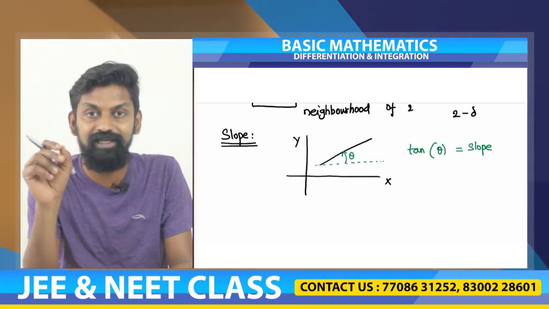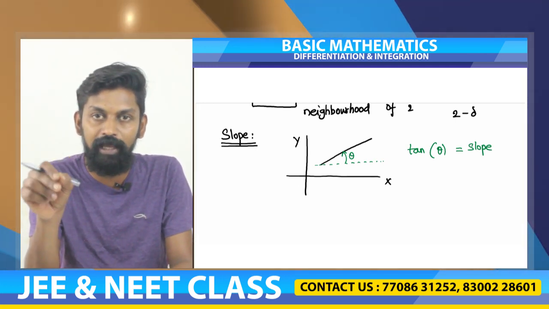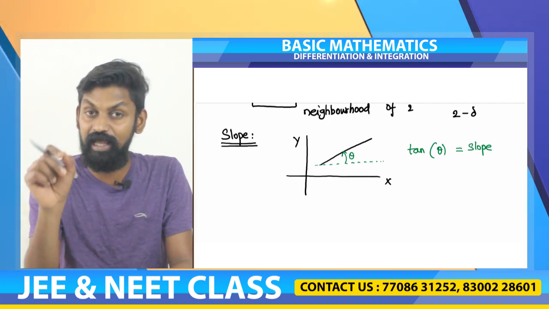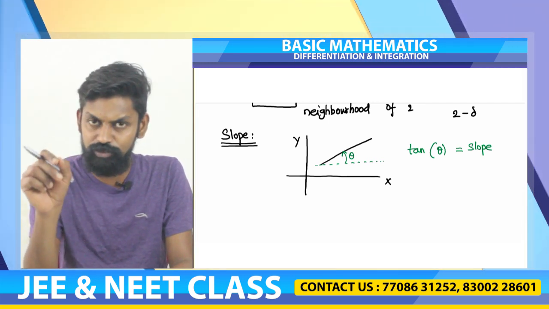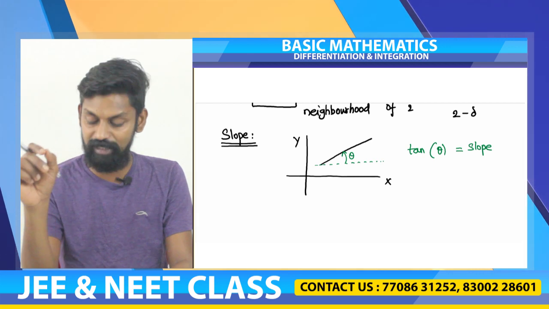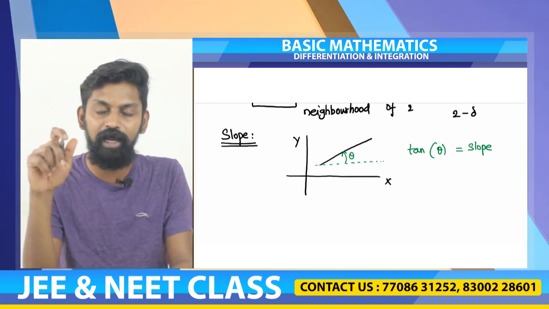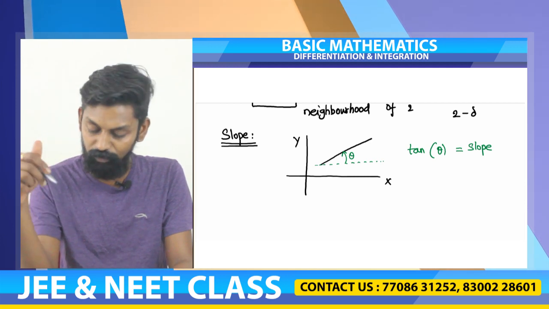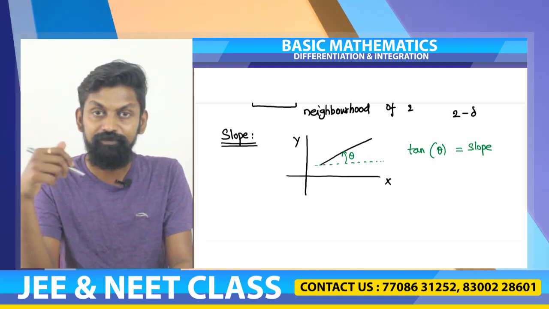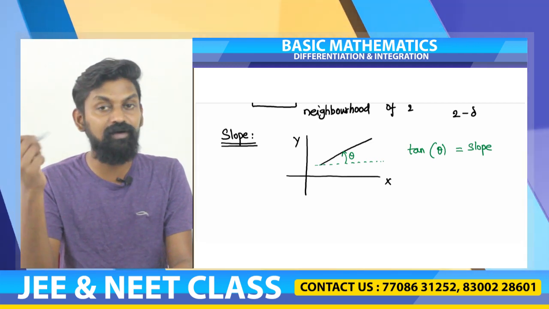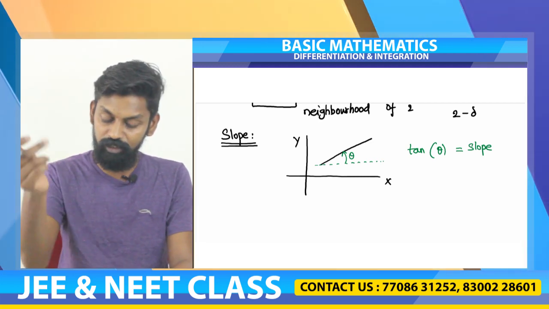That is why it is defined as the tangent of the angle the straight line makes with the positive x axis. The tangent of the angle the straight line makes with the positive x axis is called slope. So simply, if you find out the angle theta, then you will be able to find out tan theta and hence you can find out the slope.